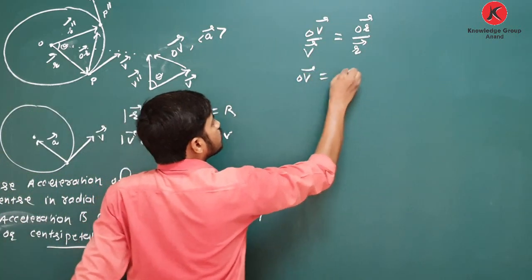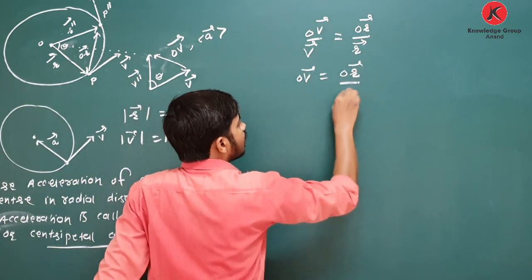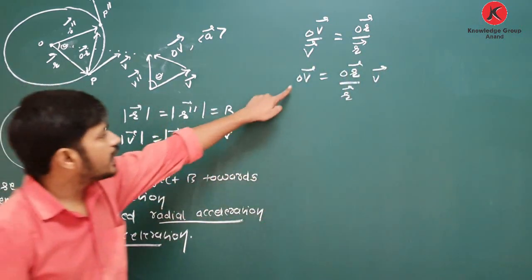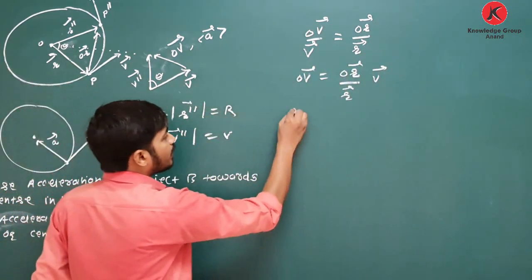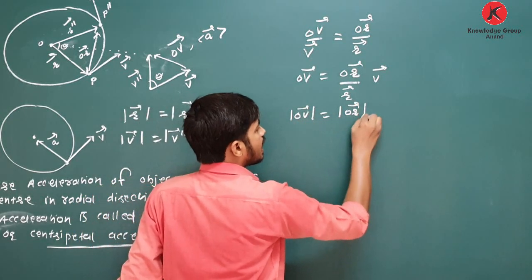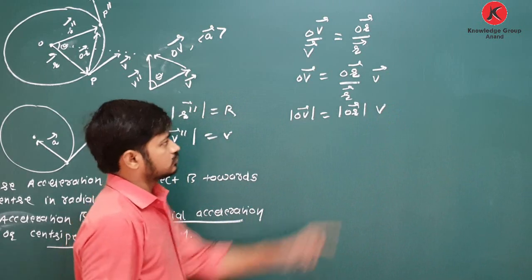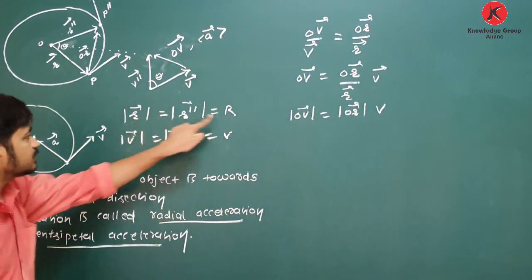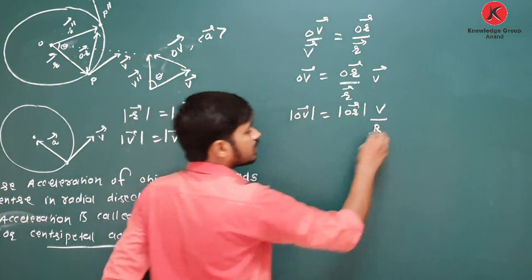So delta V is equal to delta R upon R times V. If I find its magnitude, the magnitude of delta V is equal to the magnitude of delta R times V, only V, that is the magnitude of velocity, upon R. Clear about this?